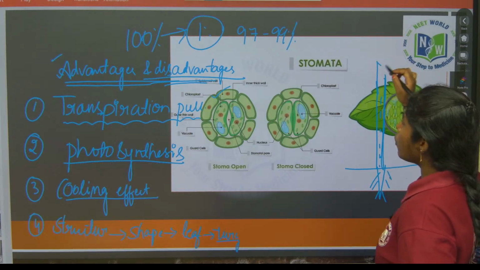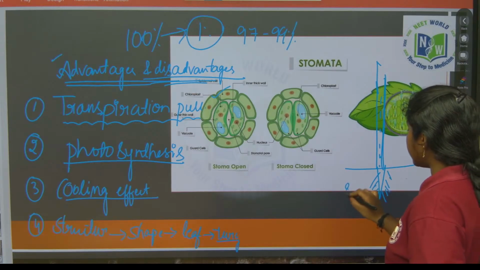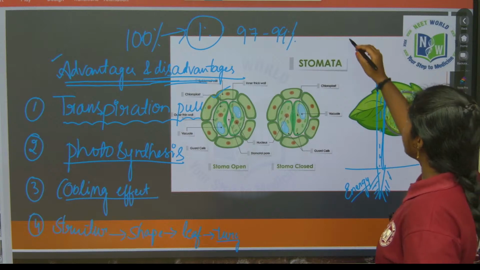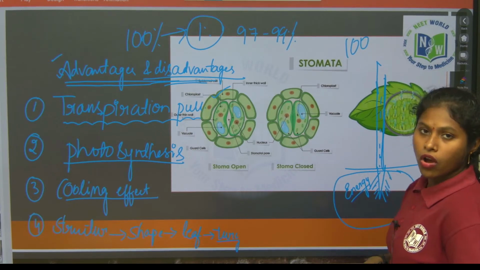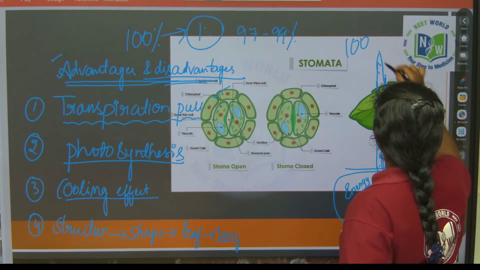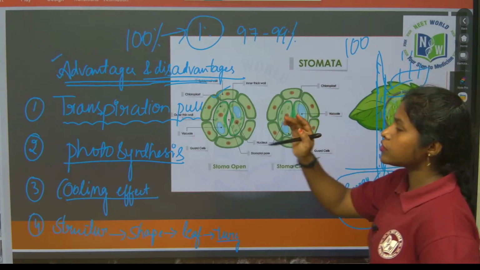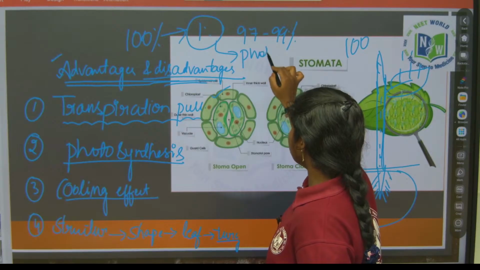When it is absorbing the water, it needs energy, right? So of the 100% of water molecules absorbed from the soil, most will be evaporated from the leaf. Only 1% is utilized for photosynthesis.